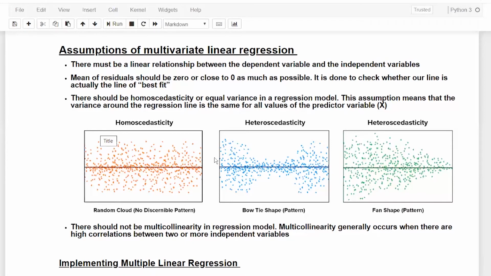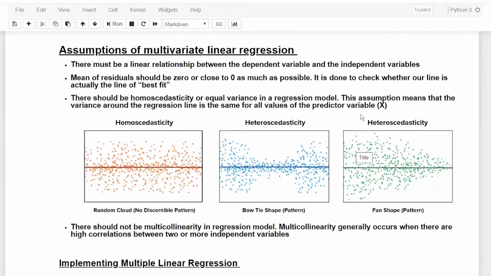For these observations, there is very high variance in the residuals. For these observations there is low variance in the residuals, and then again here it's very high. Similarly here, as we go from left to right, we see that the variance in the residuals decreases.